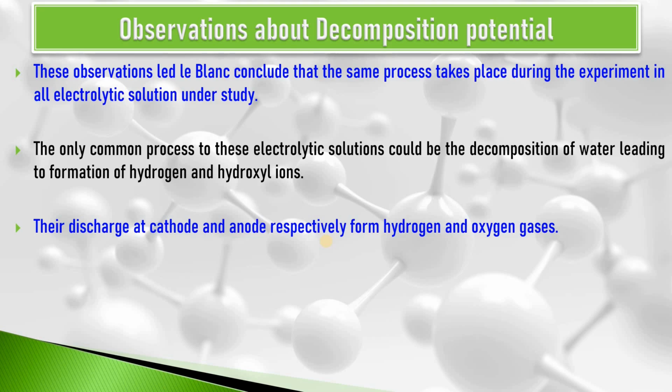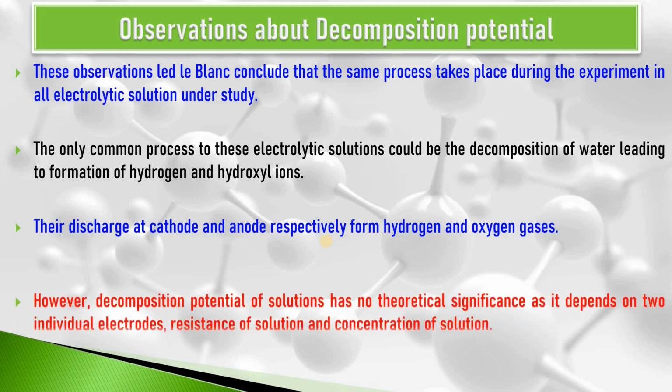One thing I would like to mention again, that throughout these experiments, Le Blanc took the same electrodes of smooth platinum, though he varied the electrolytic solutions. But in all his experiments, the electrodes were of smooth platinum. So this was the decomposition potential.